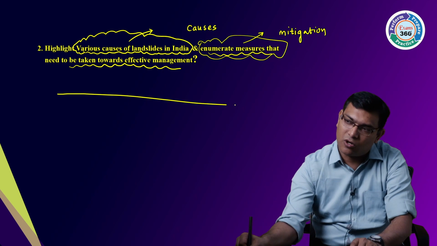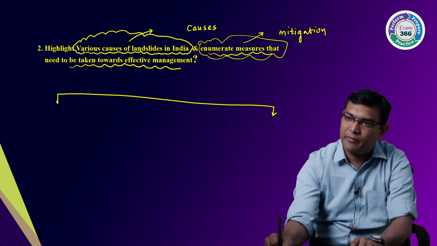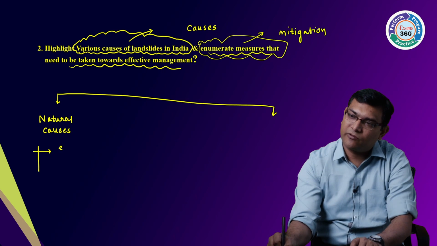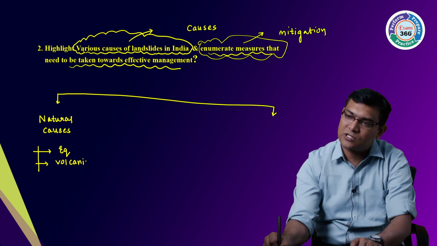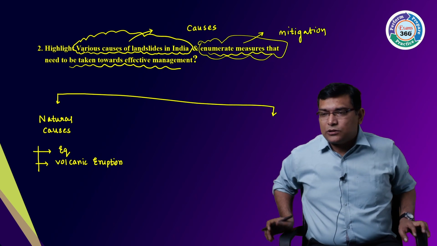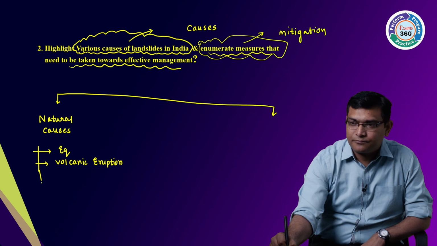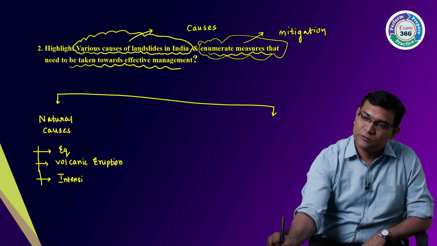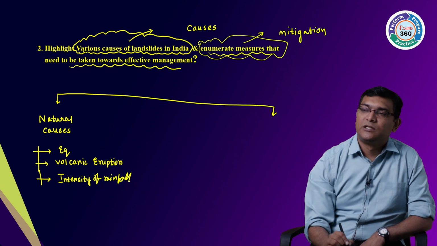The first cause is natural causes, and then man-made causes. What are the natural causes here? I can say earthquakes are natural causes. Volcanism or volcanic eruptions are natural causes. Yes or no? Right? These are the natural causes. Then also the other thing is the intensity of the rainfall.